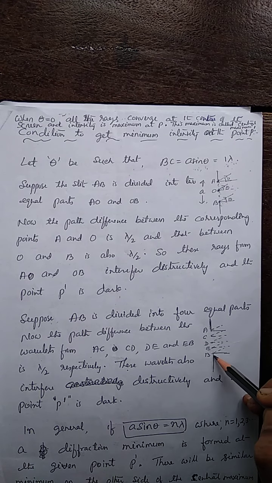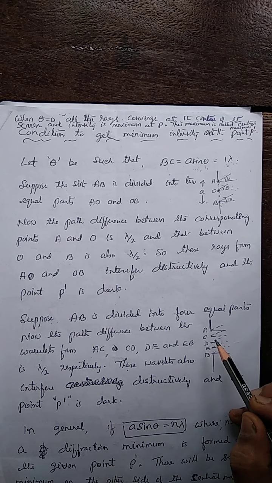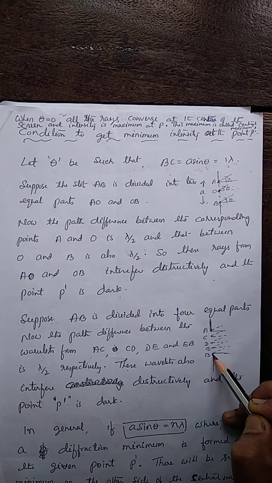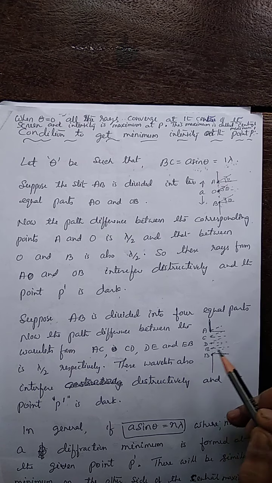We divide AB into 4 equal parts: AC, CD, DE, EB, each having path difference lambda by 2. 4 times lambda by 2 is 2 lambda. This means the wavelets coming from A and from B differ in path by 2 lambda. This is the assumption, so that A sin theta is 2 lambda.